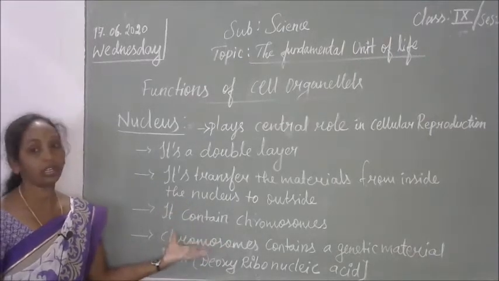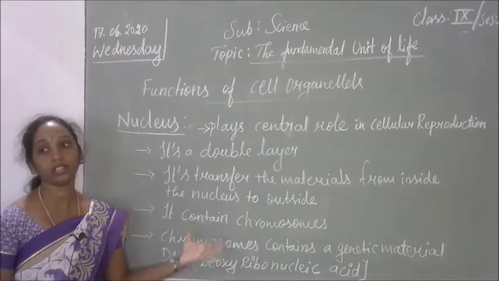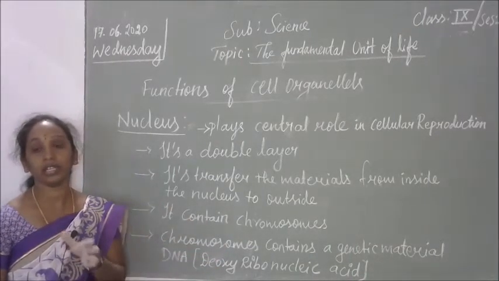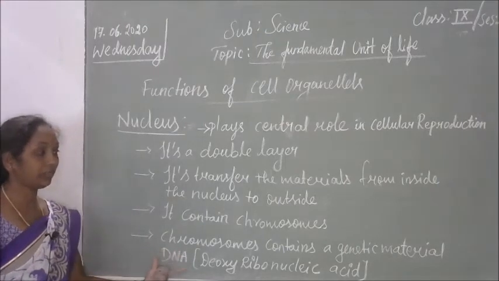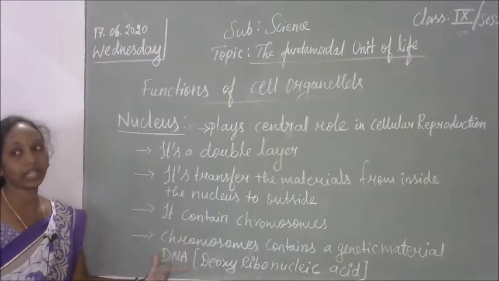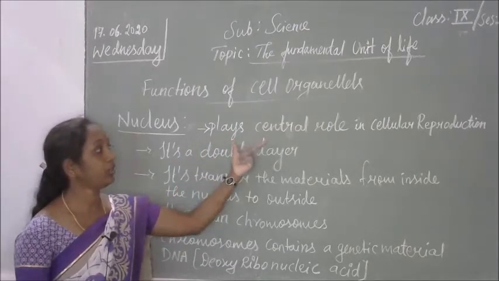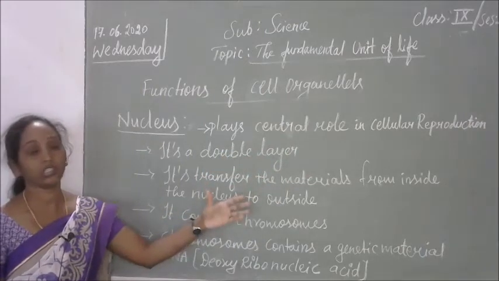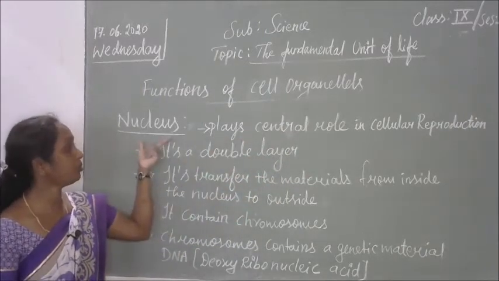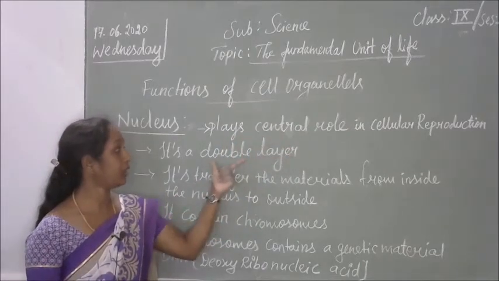The characters that our parents have will be transferred to the children, generation to generation. So the genetic material transfers the characters from one generation to the next generation. It plays an important role in cellular reproduction. For the cell to reproduce to the next generation, the chromosomes are an important part. It plays a central role in cellular reproduction.